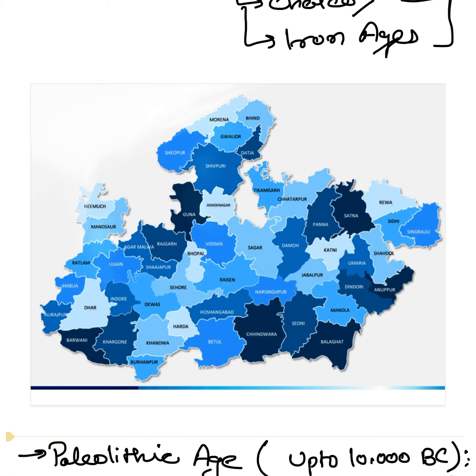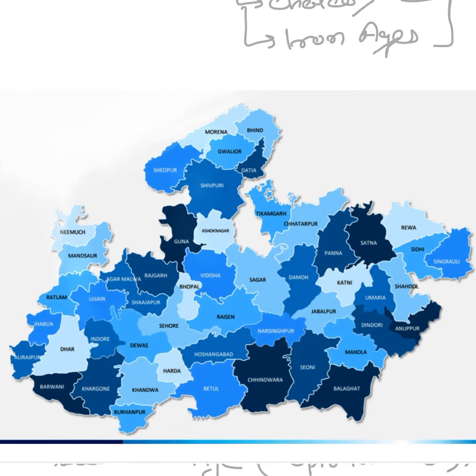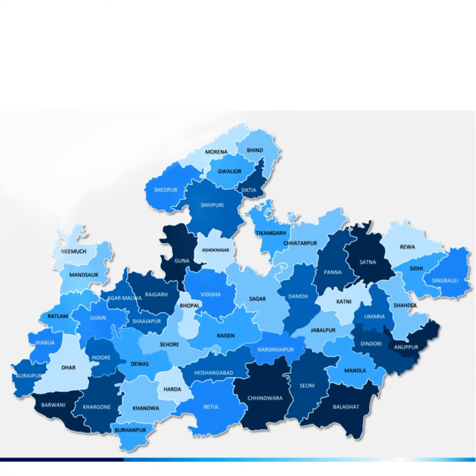So somewhere around where Narmada flows, it must be somewhere around there only. And in our case, Bhimbetka is in Raisen. So you must keep in mind Bhimbetka is the site which is in Raisen.